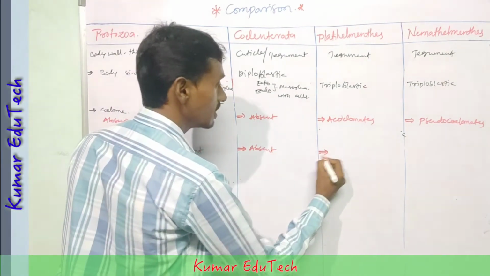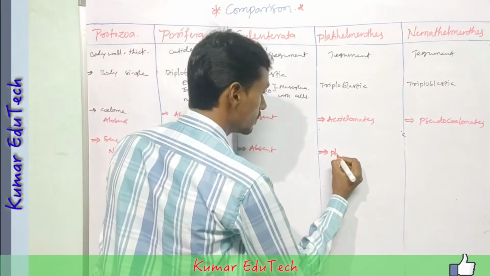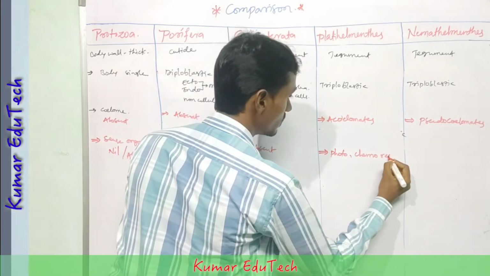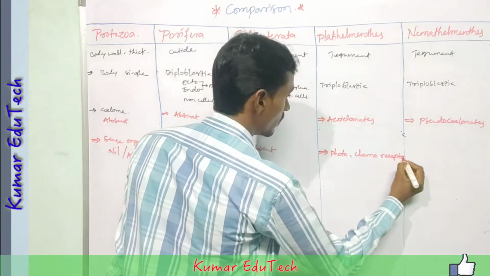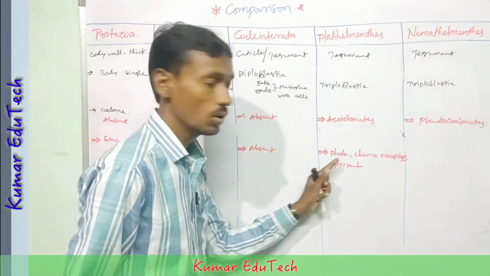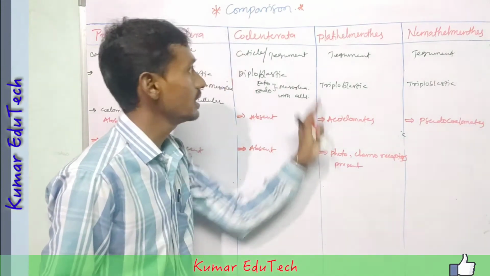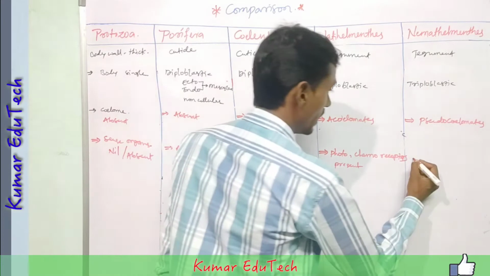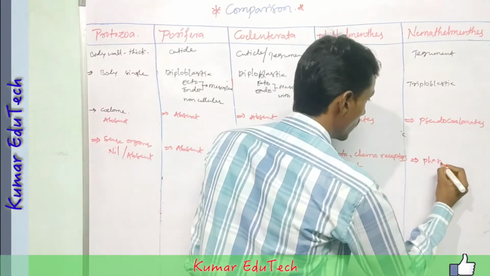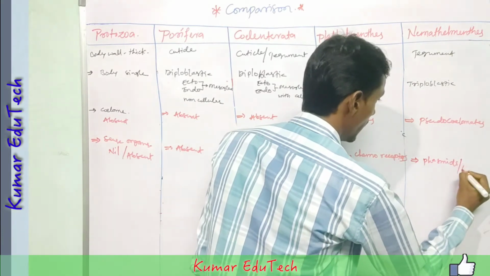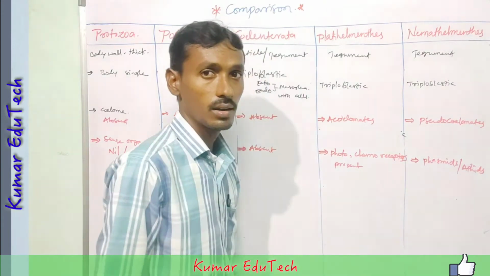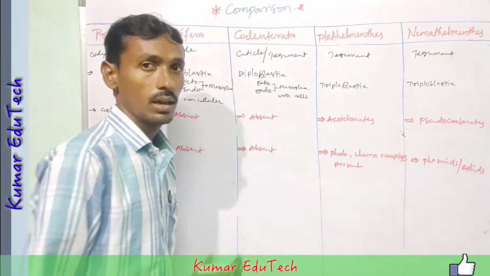Then platyhelminthes: photoreceptors and chemoreceptors are present in platyhelminthes. Next, in nematohelminthes, phasmids and amphids occur.